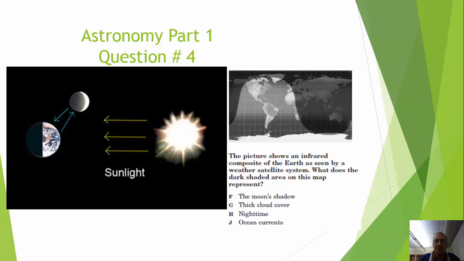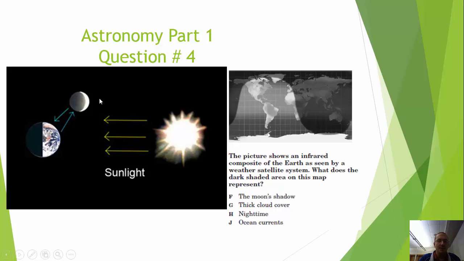The picture shows an infrared composite of the Earth as seen by a weather satellite system. What does the dark shaded area of the map represent? In order to look at this, first of all, infrared, that's going to represent heat signature. So let's look at this picture over here to kind of answer some of these basic questions.